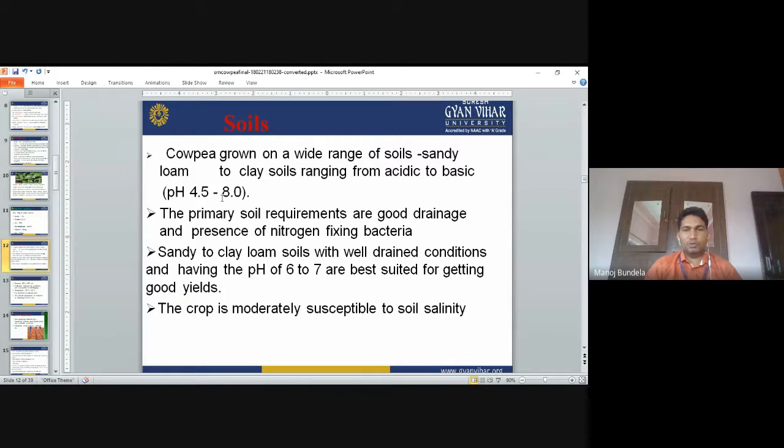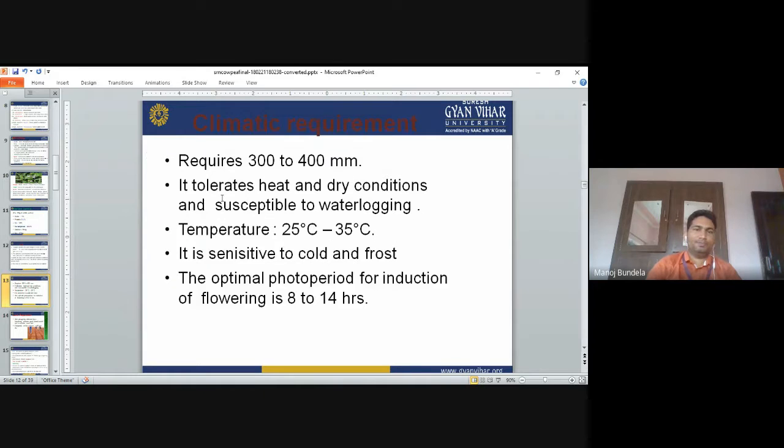Sandy to clay loamy soils with well-drained conditions and a pH of 6 to 7 are best suited for getting a good yield. So normally we use sandy loamy soils with a pH of 6 to 7. The crop is moderately susceptible to soil salinity.